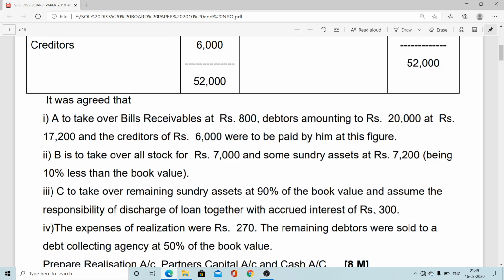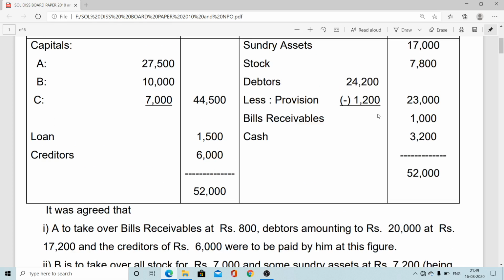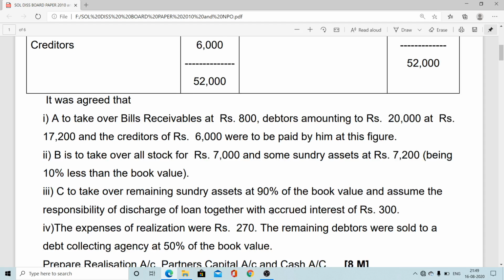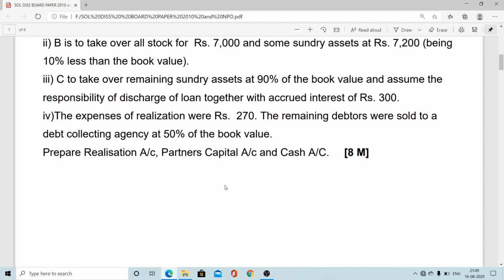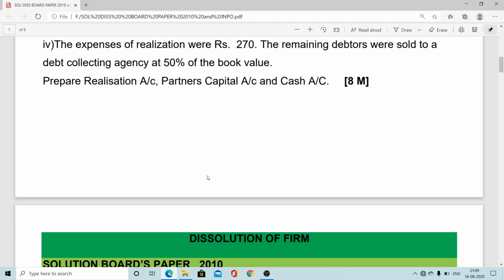So realization account debit to C's capital, and this one realization expenses 270, realization account debit to cash or bank account. Remaining debtors were sold to a debt collecting agency at 50% of the book value. So here the debtors amounting to rupees 20,000, total gross debtors 24,200 minus 20,000 is 4,200, thereupon 50% recovery. 4,200 into 50%, so 2,100 came. The other calculation we do verbally, but we can do some rough work. Let's see the solution here.